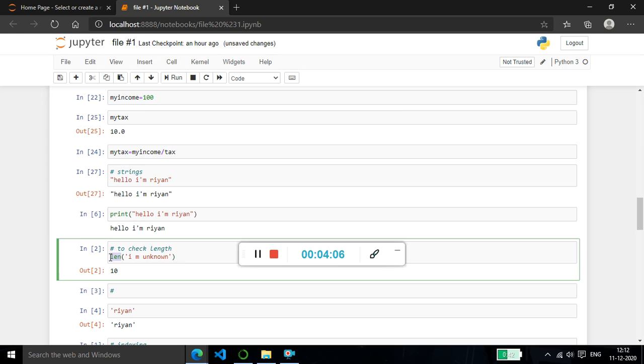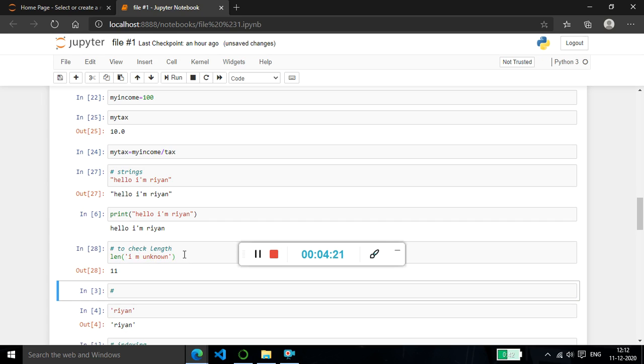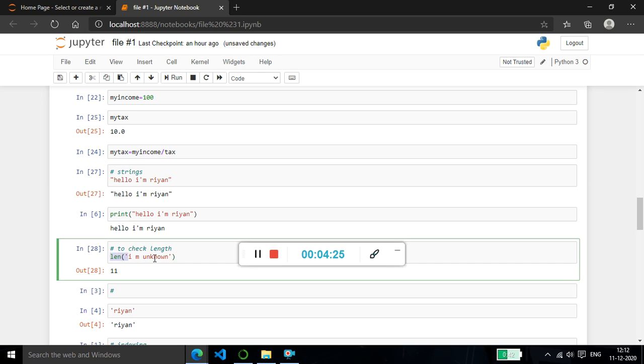It's highlighted in green, and len stands for length. Then brackets, and "I am unknown". When I run this, it shows me 11. What is 11? It doesn't count this part, which is highlighted.